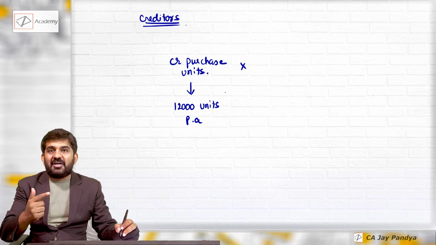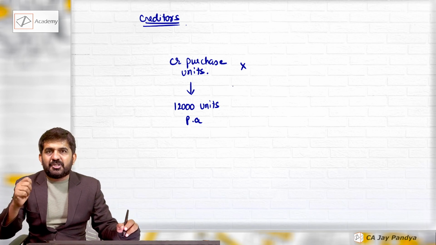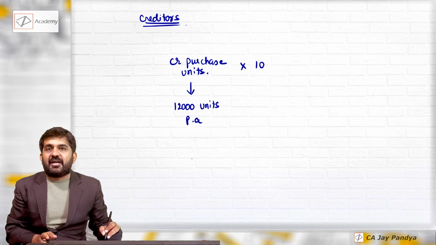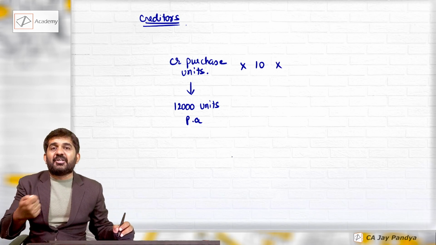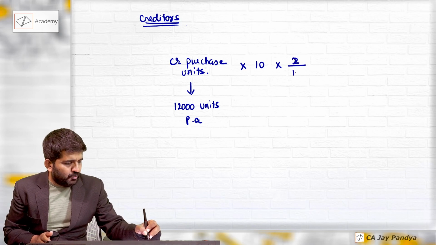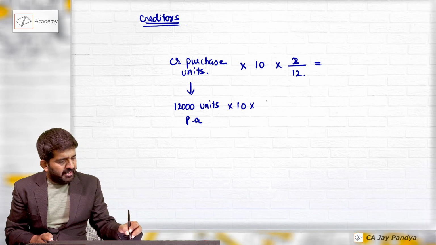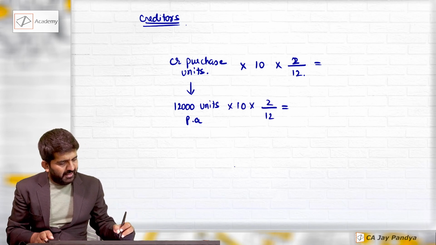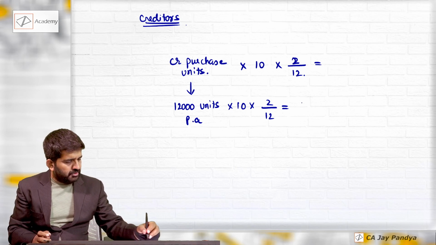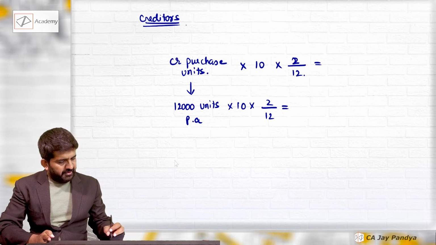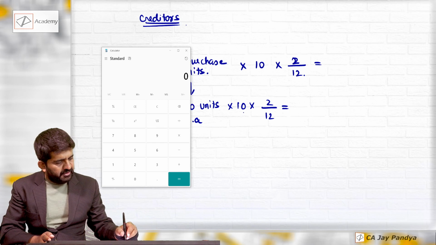Multiplied by, now you cannot take manufacturing cost, you will have to take only raw material cost. You purchase raw material from your creditors, which is 10 rupees. You need not take total cost. How much time period does the creditor give you? 2 months. So 12,000 into 10 into 2 divided by 12, which is 20,000 rupees. 12,000 divided by 12 is 1,000, into 10 is 10,000, into 2 is 20,000.